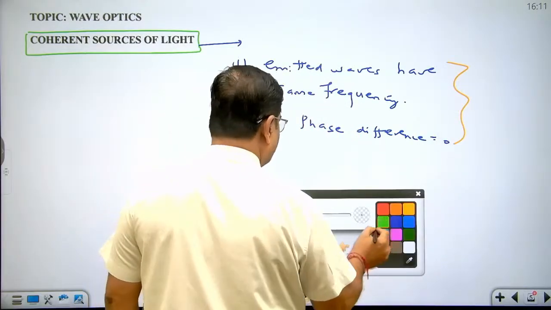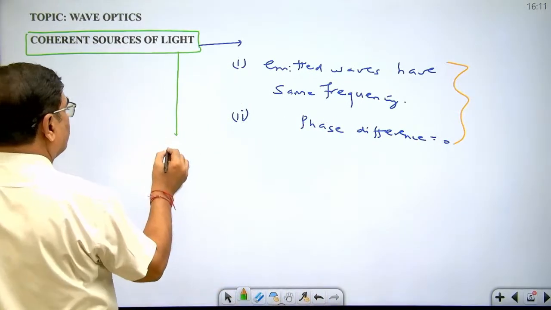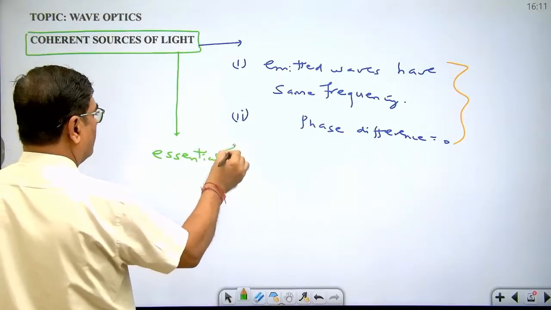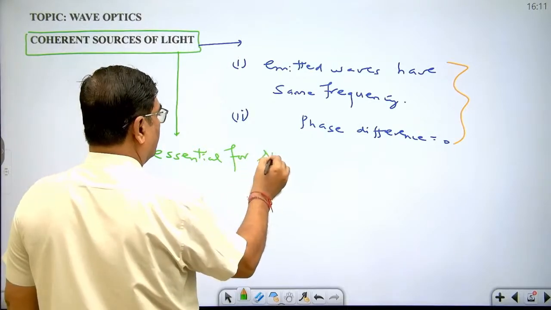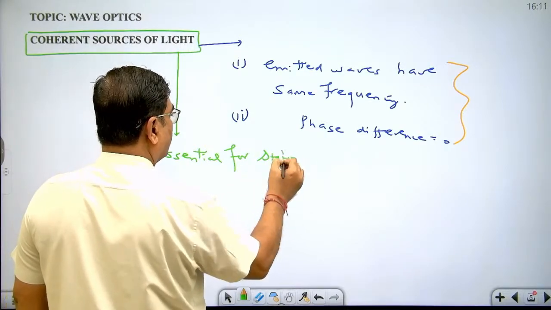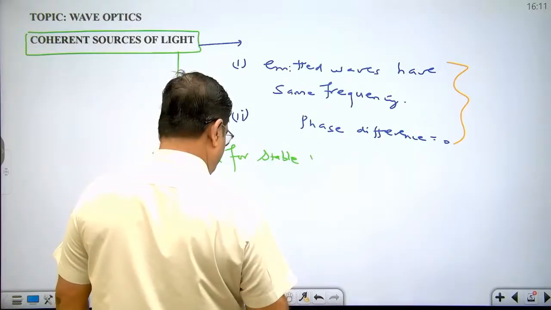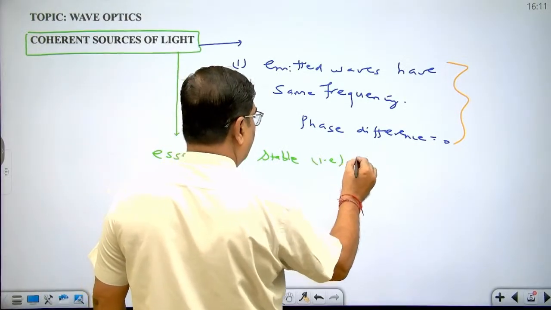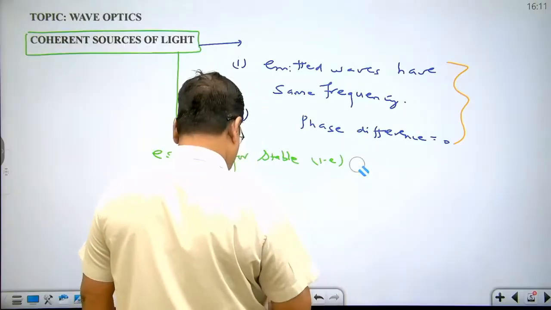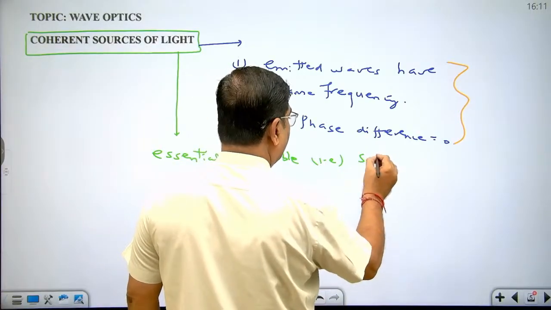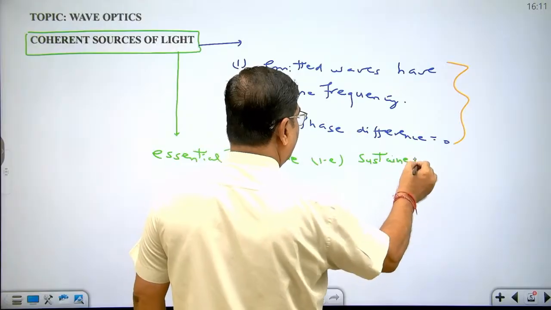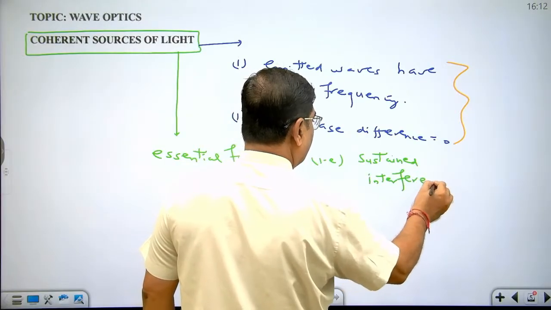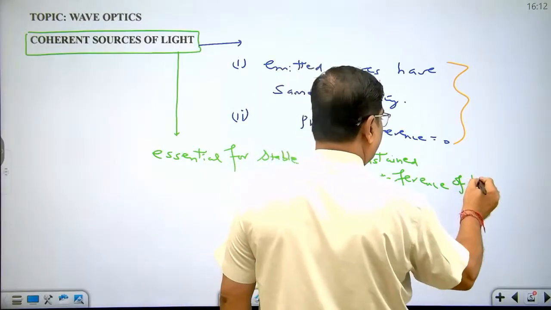These sources are essential for stable, that is sustained, interference of light.